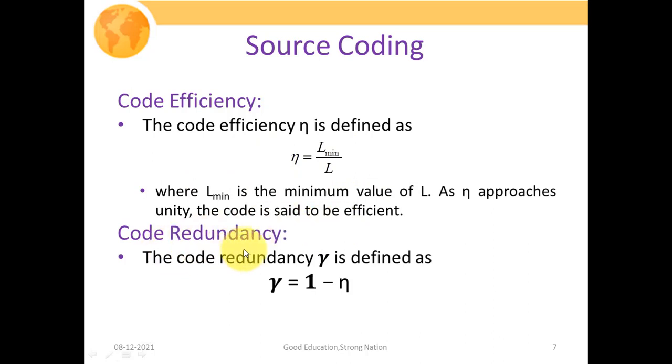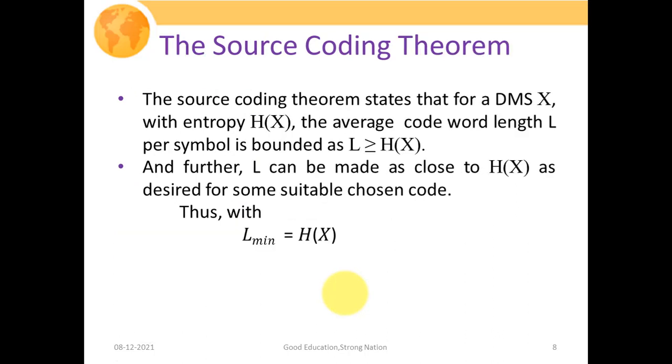Then the next term is code redundancy. The code redundancy, denoted with the symbol gamma, is defined as the difference 1 minus neta, where neta is nothing but your efficiency. So 1 minus neta gives the code redundancy. All these terms are quite necessary to understand, because in numerical problems we just have to calculate these terms. So next is the source coding theorem.